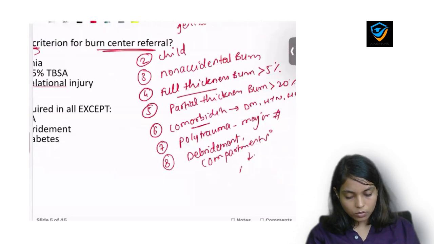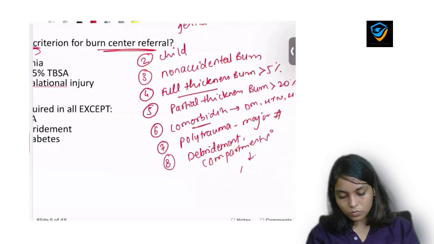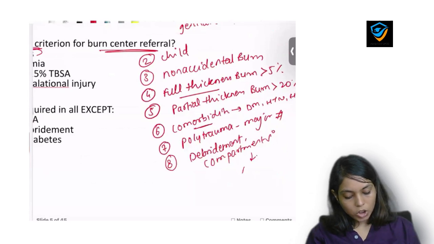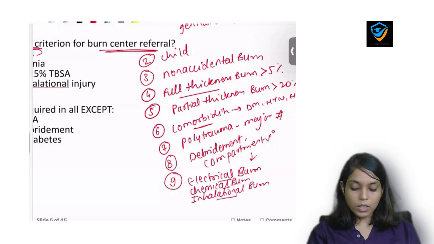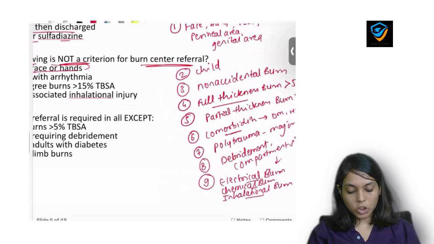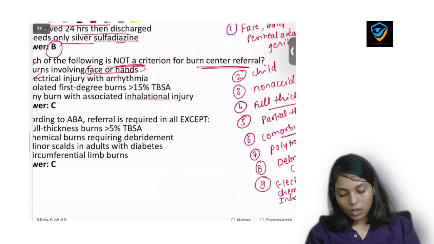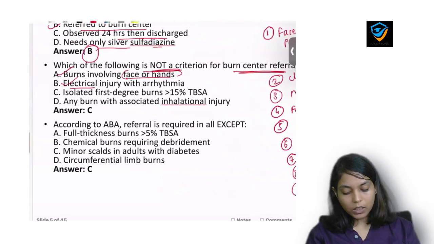Any patient having electrical burn or chemical burn or inhalational burn, all these types of burn, if you suspect, then we will refer these patients to the higher center. So here comes electrical injury with arrhythmia. Yeah, we will refer him to the higher center.